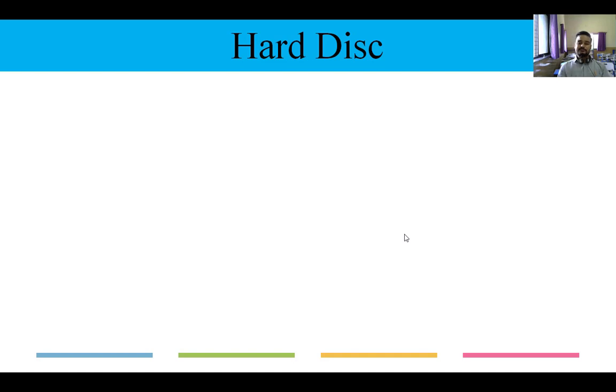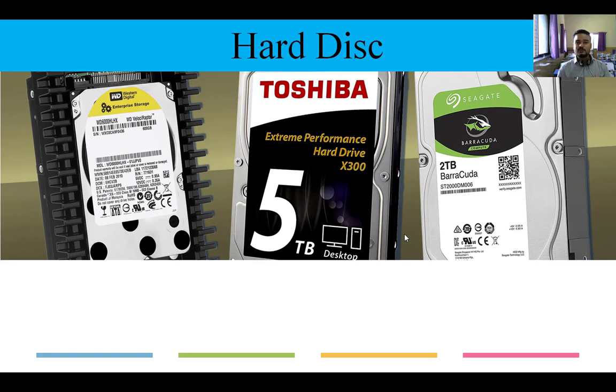So the first external storage device is called the hard disk. And do you know how a hard disk looks? You don't know? Here you go, now you know. So this is the hard disk. One is of 2 TB, one is of 5 TB, and one is of some GBs. Okay, so this is how your actual hard disk looks.